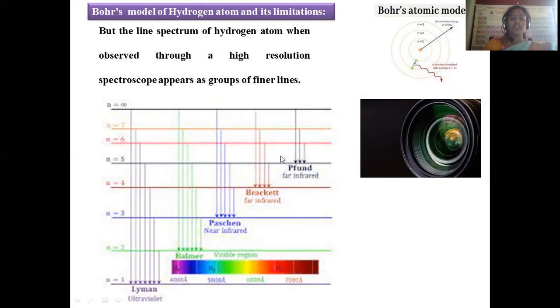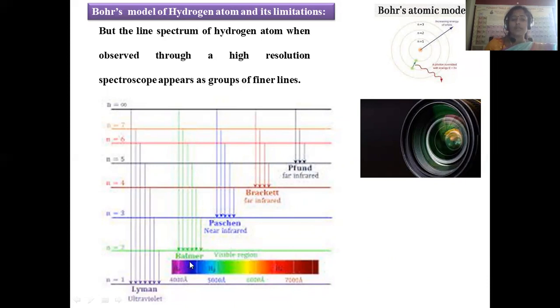for spectroscopic analysis. If the resolution is raised, what happens? Instead of a series of lines, you can observe a bunch of lines. The line spectrum of the hydrogen atom, when observed through a high resolution spectroscope, shows groups of lines. In this manner, different groups of lines will be there. These lines correspond to electrons coming back from any subshell to the first level, the ground state, and that is said to be the Lyman series. These bunches of lines correspond to the Lyman series.